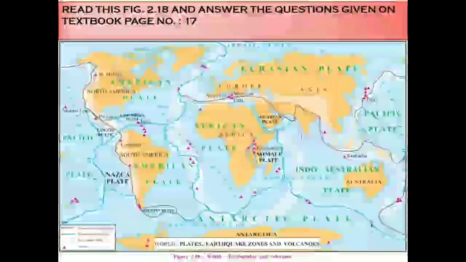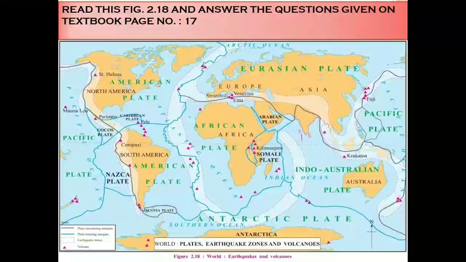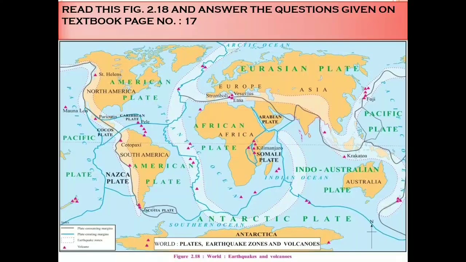Students, you can see this picture, this map, in your textbook as well. This is figure 2.18, world earthquakes and volcanoes. You have to read this figure 2.18 and answer the questions given in your textbook on page number 17. Read the question and find the answer from this map.